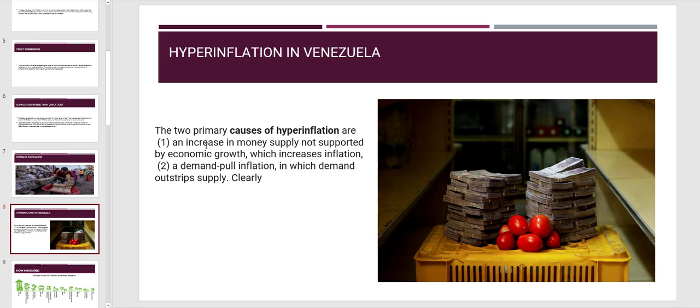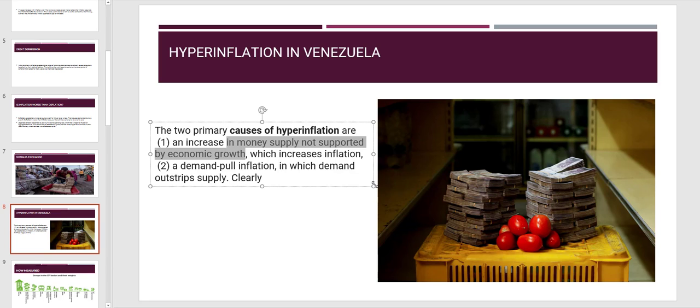The two primary causes of hyperinflation are, A, an increase in money supply. Keep this one in mind, money supply, not supported by economic growth. Keep this also in mind, which increases inflation. These two go hand in hand. If you increase the money supply, there needs to be economic growth. Otherwise, you'll run into hyperinflation, which is currently happening in Venezuela.